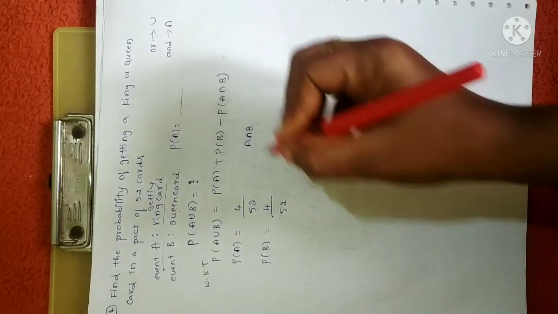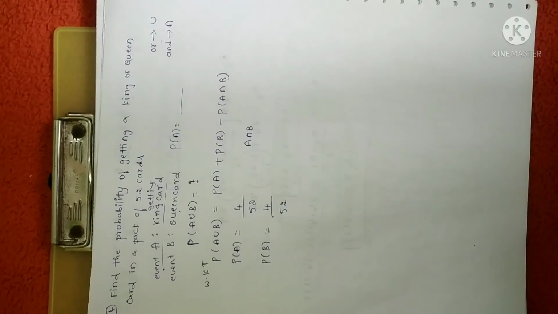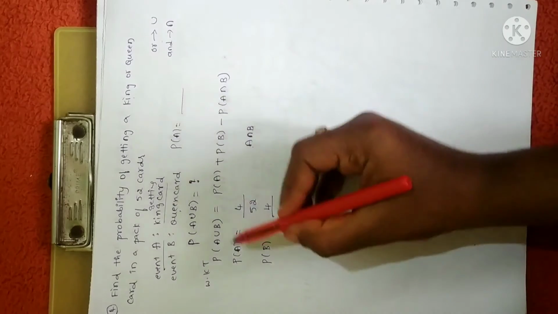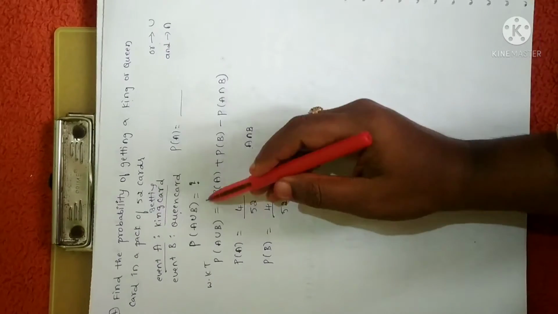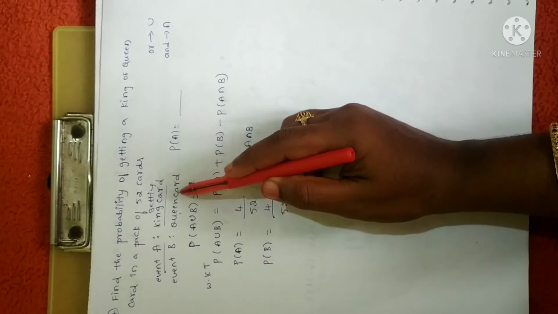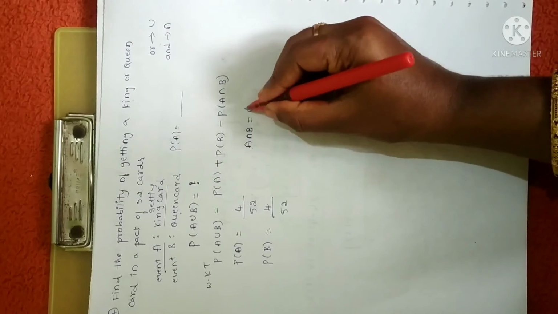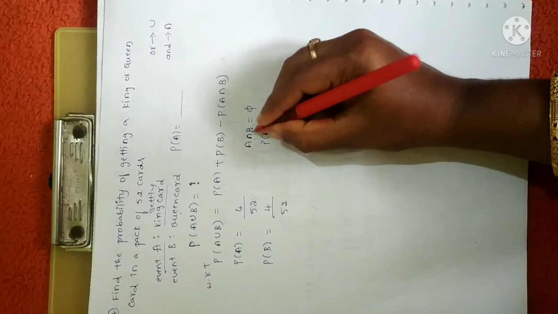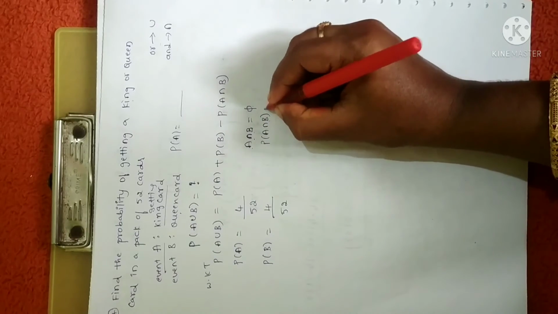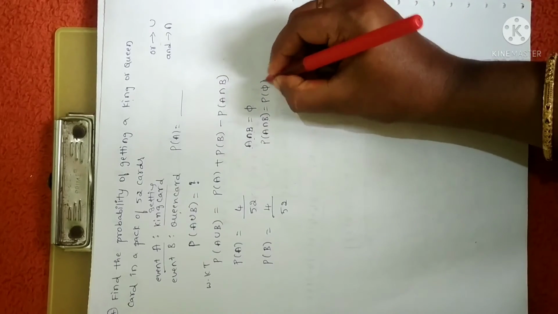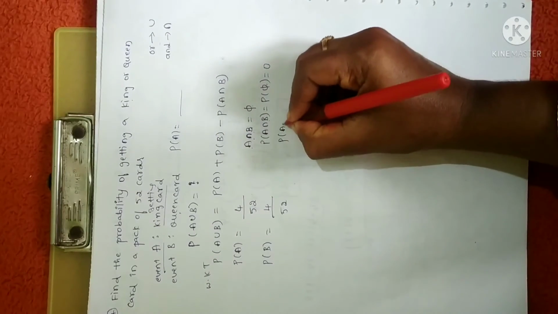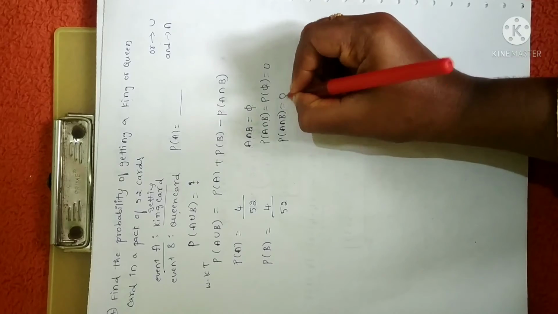A intersection, as you are already familiar in sets, represents the common elements, right? So A is a king, B is a queen. Do we have any common nature between those? We don't have. So it is the null set. If A intersection B is the null set, as I already gave in the property, probability of A intersection B is none other than the probability of null set, which is 0. Therefore, we can write probability of A intersection B as 0.